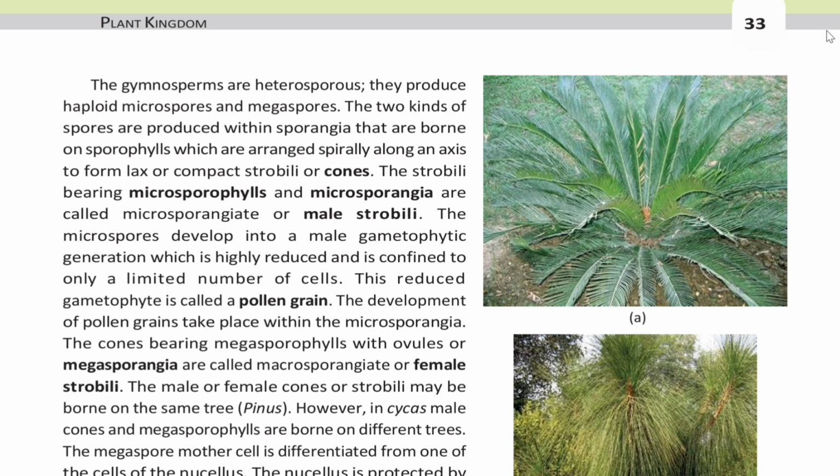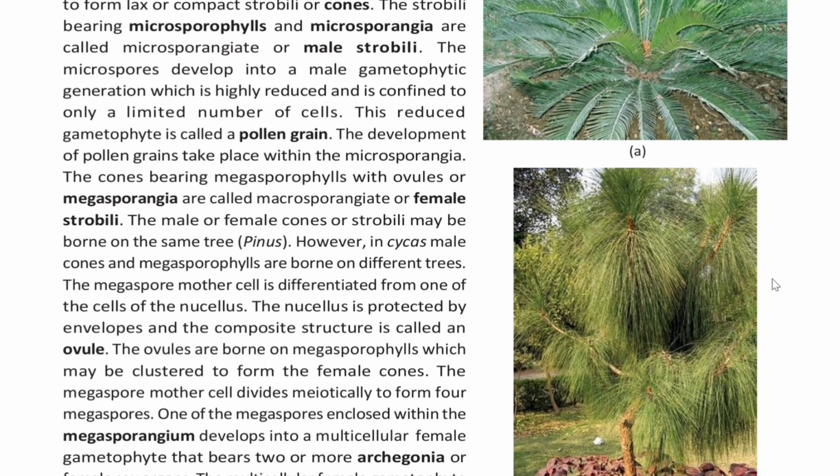The development of pollen grains takes place within the microsporangia. The cones bearing megasporophylls with ovules or megasporangia are called macrosporangiate or female strobili. The male or female cones or strobili may be borne on the same tree, that is Pinus. However, in Cycas, male cones and megasporophylls are borne on different trees.